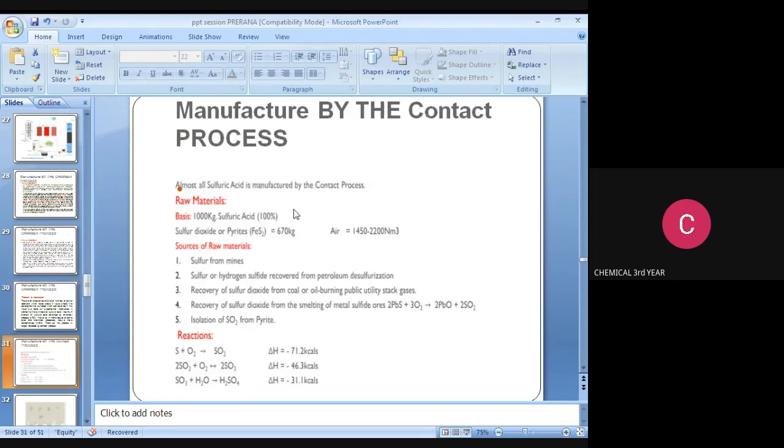What is the reason for obsolescence of the chamber process? What is the main reason? The overall reaction consists of a number of partial reactions which take place in the liquid phase. The development of surface covered by the liquid is a factor of fundamental importance in promoting synthesis of sulfuric acid. Maximum strength of sulfuric acid obtained by the chamber process is 78%.